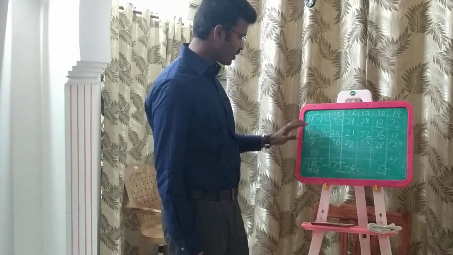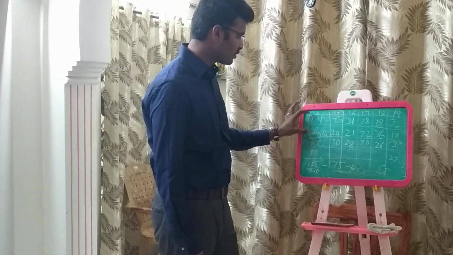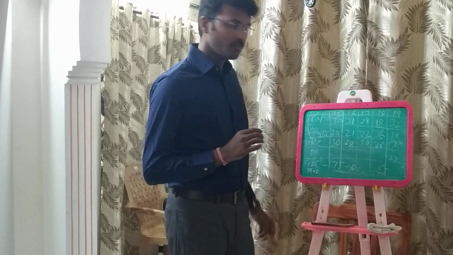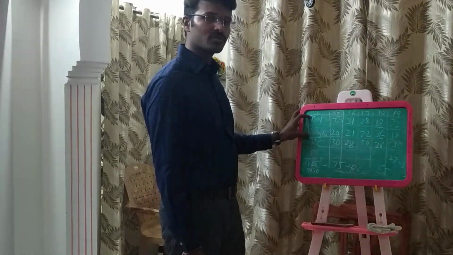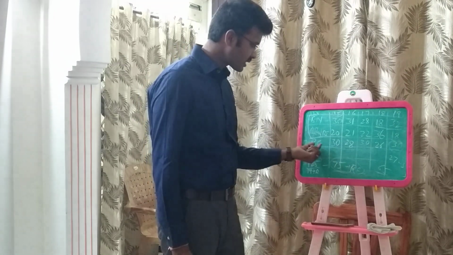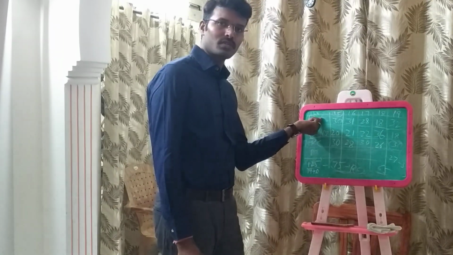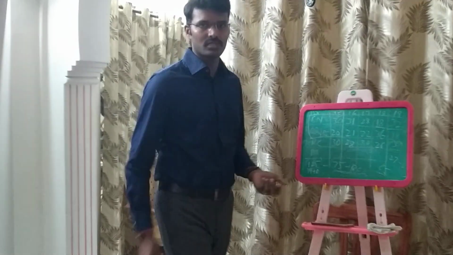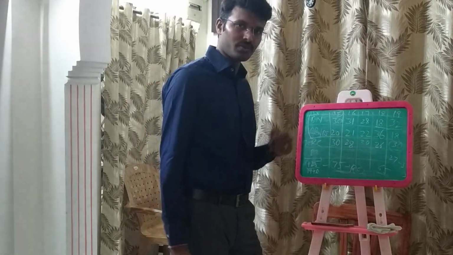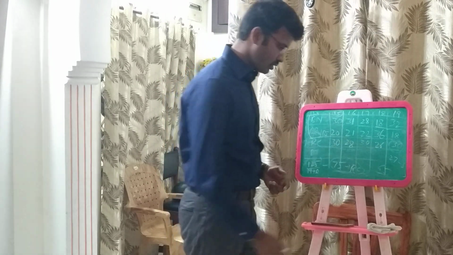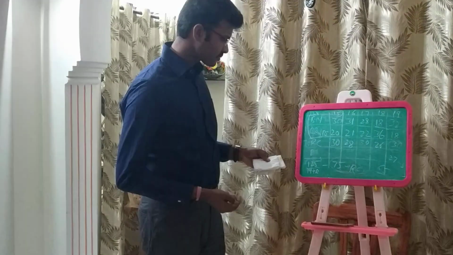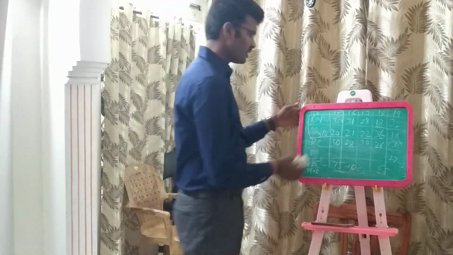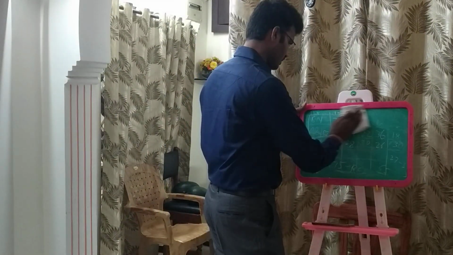Or maybe if you are strong in maths and reasoning, you might get 25 correct here, and only 7 or 8 correct here. That is acceptable. But don't expect that you will get all 40 questions correct from this one only, or all 30 from maths only. I would say that's not a very wise strategy to have. If you are going for that, it will be very difficult. I will give you one more example on this one, and I will tell you what will happen. I hope we are clear on this one. I will try to erase this before we move forward.